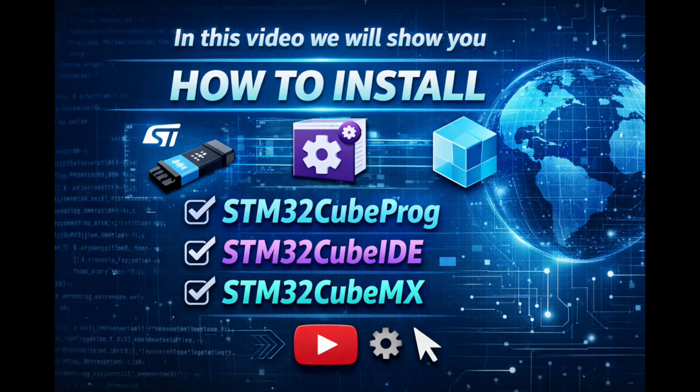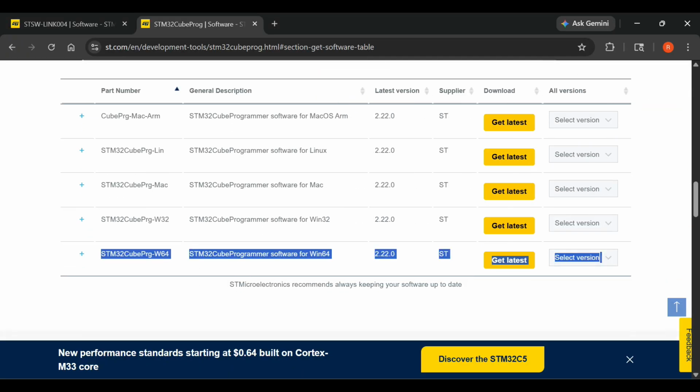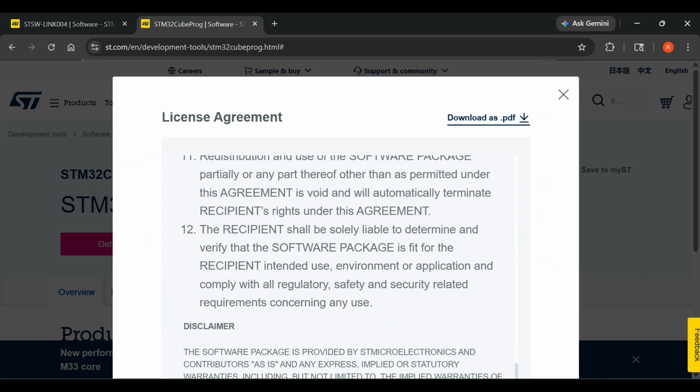Hello everyone, in this video we will walk through how to install 3 essential tools for STM32 development: STM32 Cube Programmer, STM32 CubeIDE and STM32 CubeMX. You can download all of these from the official ST-Link website. If you have not downloaded them yet, go ahead and do that first.